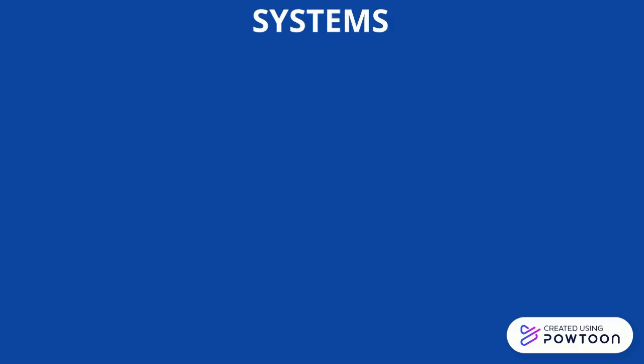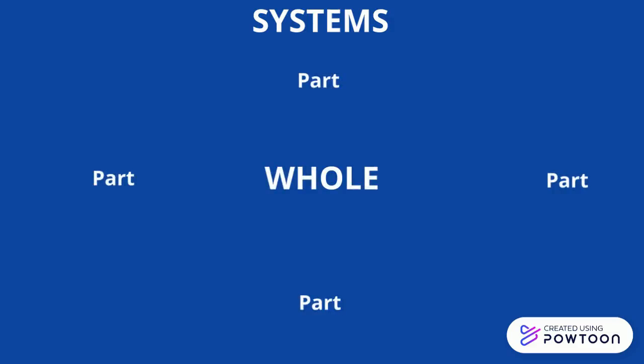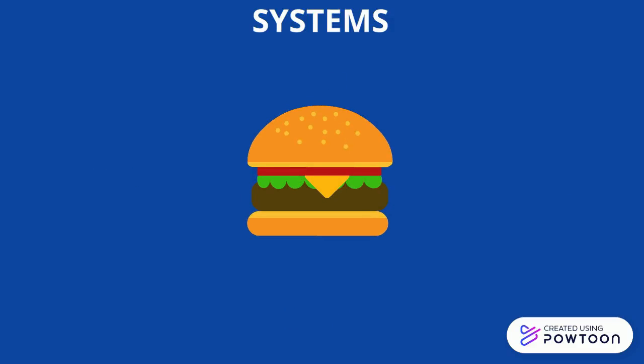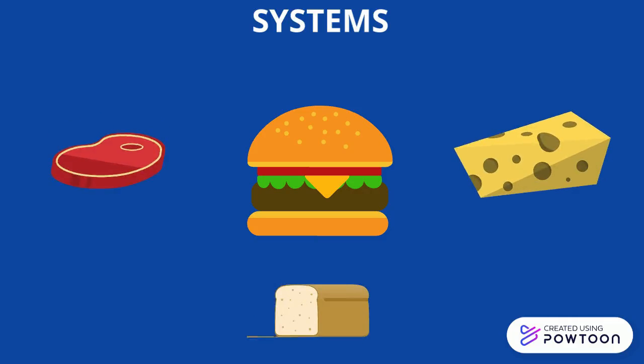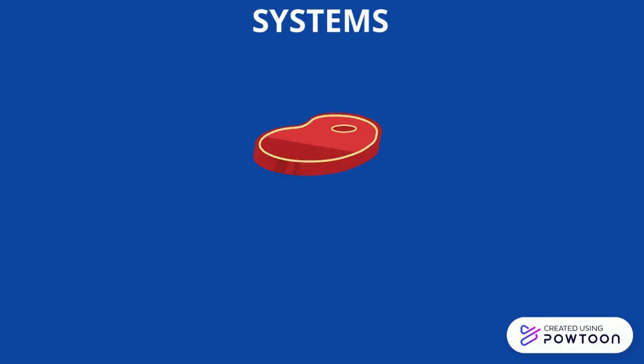Next, everything is a system, and all systems are made up of wholes and parts. This cheeseburger is a system. It's made up of parts. We can think about the cheeseburger as a system of cheese, meat, bread, and other ingredients. But then we can even take it a step further. Each one of those parts can also be thought of as a whole with its own parts. And this can keep going.